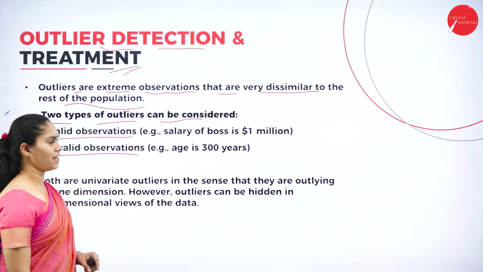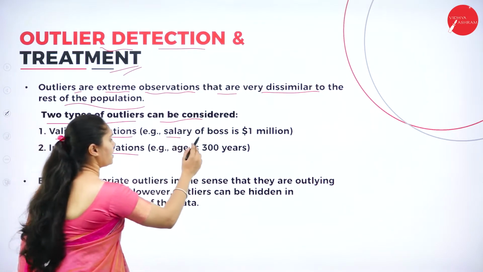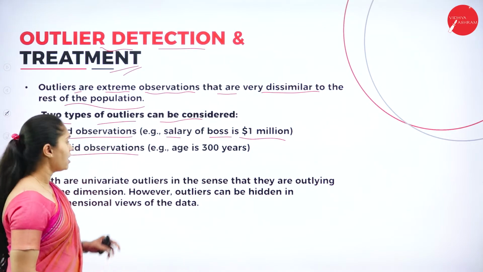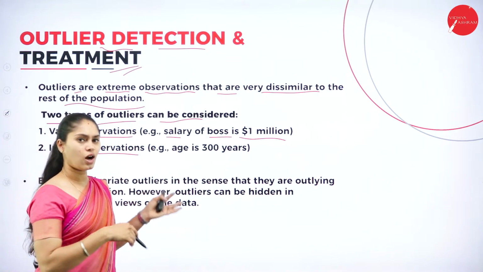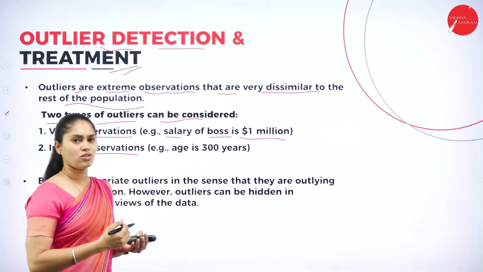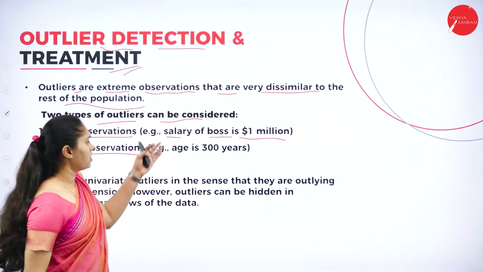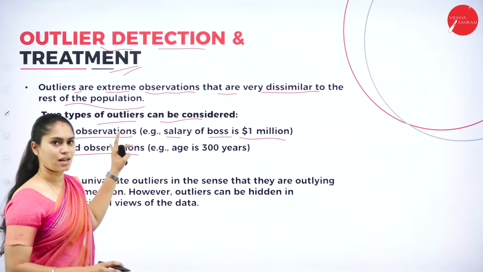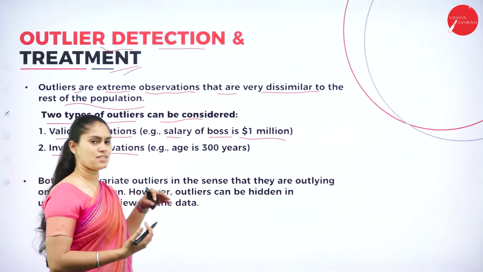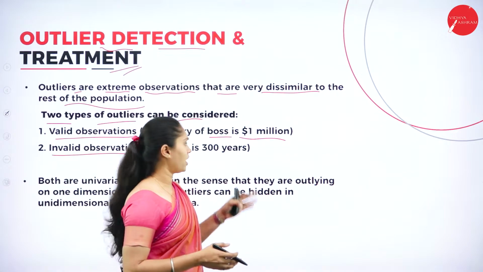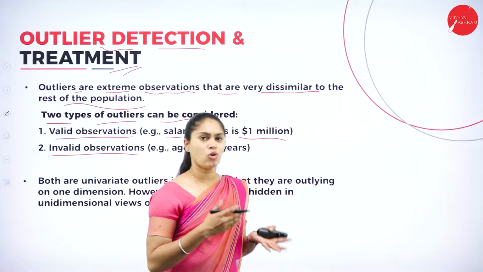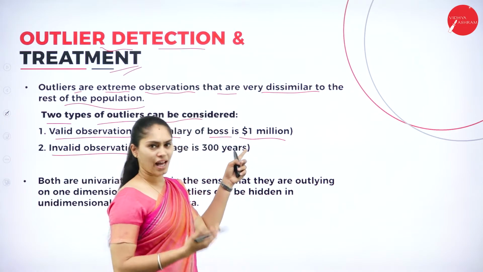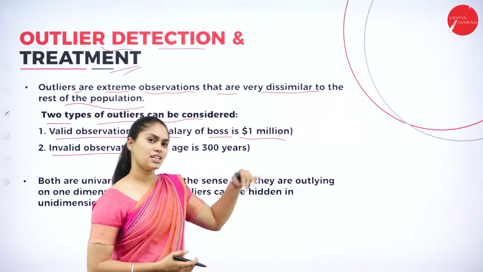If I consider a valid observation, say the salary of a boss is $1 million, there could be a possibility, but I can consider that an outlier. For example, if you are considering the salary only within some range, like up to $5,000, then a value of $1 million is out of my range.